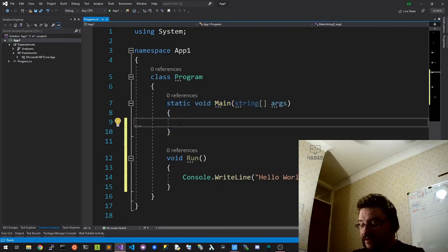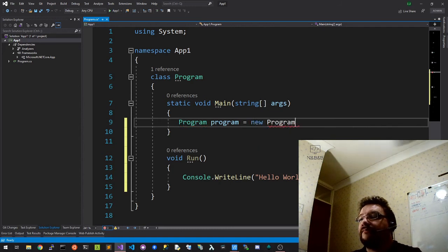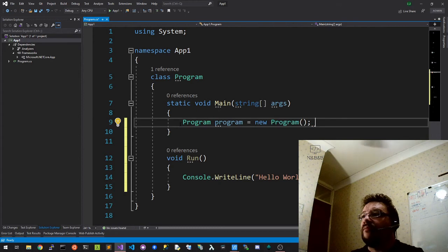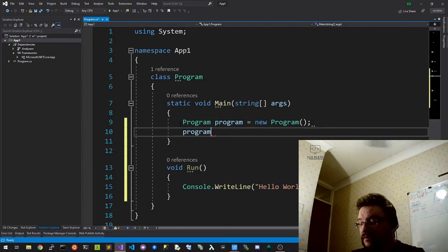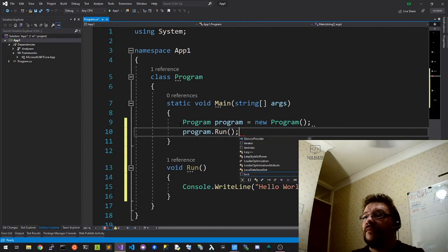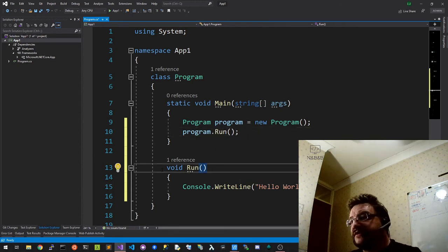What we're going to say here is we're going to create an object of type Program. Now we can go program equals new Program. That's what we're doing here. We're taking our class and we're building a new object called program of our class. And then we're going to call that Run function.